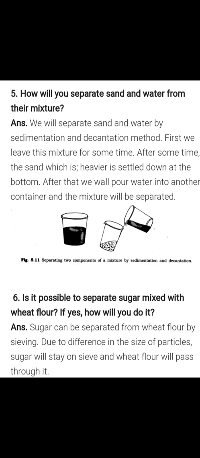Question number 6. Is it possible to separate sugar mixed with wheat flour? If yes, how will you do it? Sugar can be separated from wheat flour by sieving. Due to the difference in the size of particles, sugar will stay on the sieve and wheat flour will pass through it. Okay.